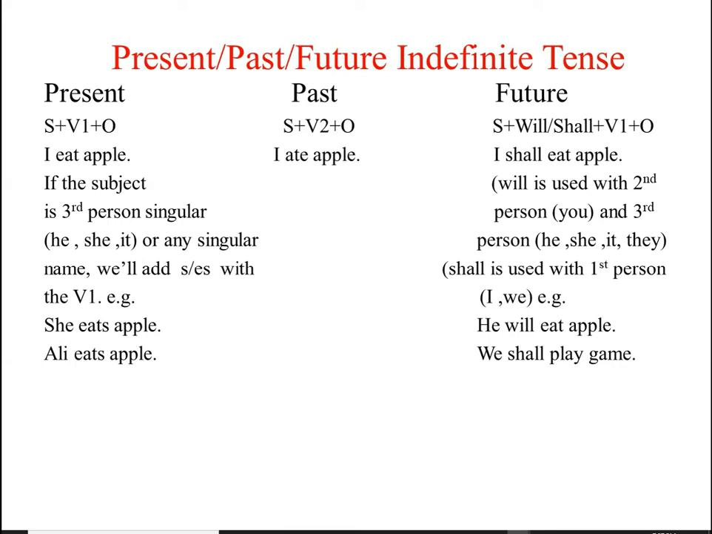The structure of this tense is subject plus will or shall plus first form of verb and then object. Okay, dear students, we will use will with the second and third person pronouns, and we will use shall with only first person pronouns. Okay, my dear?